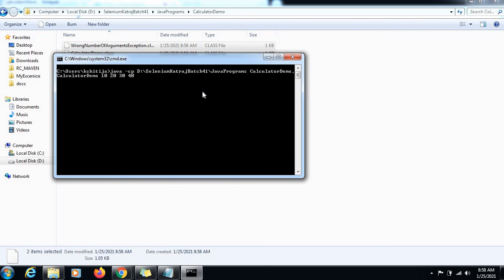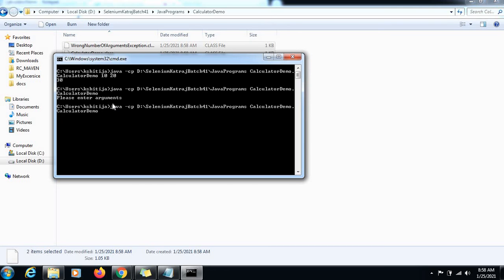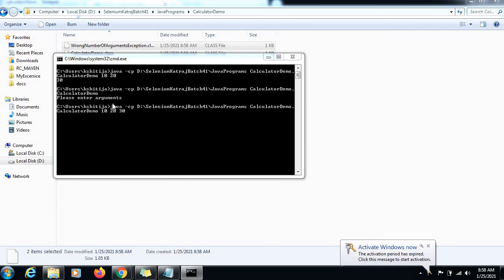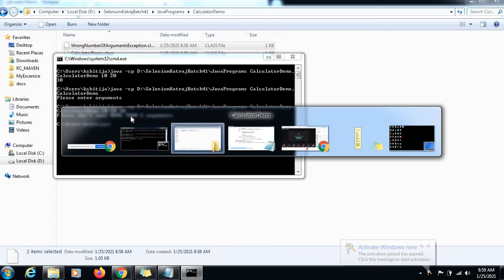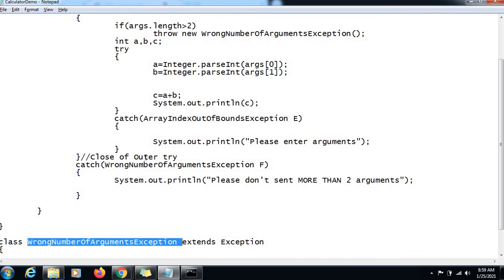Now let's run it. If I run with the two arguments, we are getting the correct output. If I don't send anything, I am getting please enter arguments. Now if I send more than two, let's say 3 arguments, I am getting please don't send more than 2 arguments. Are you getting my point?